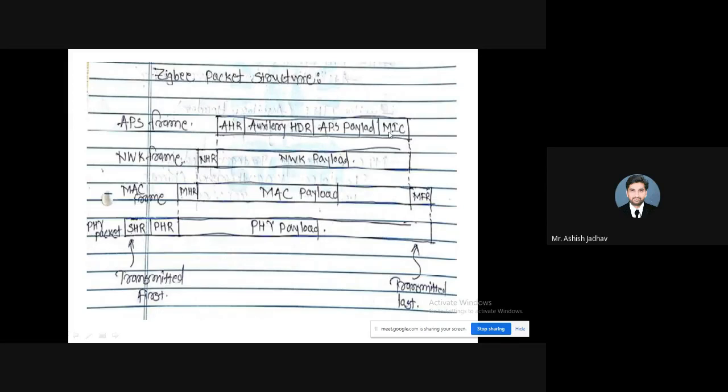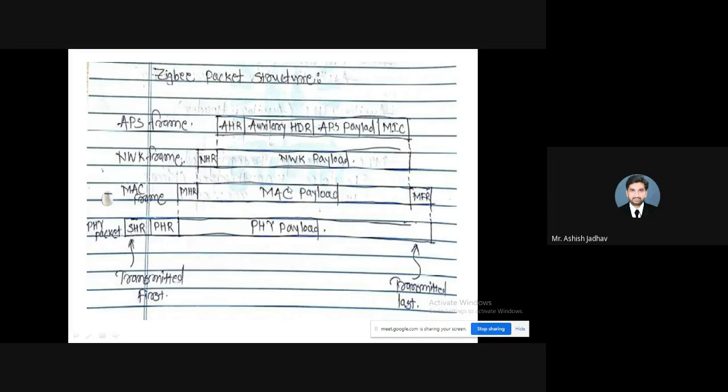After that, we have MIC. MIC stands for message integrity code. This message integrity code is appended to detect unauthorized change in the content of the message. And lastly, this is the APS payload. APS payload means application payload, which means actual data, right? So all these things are added together to form this Zigbee packet structure.